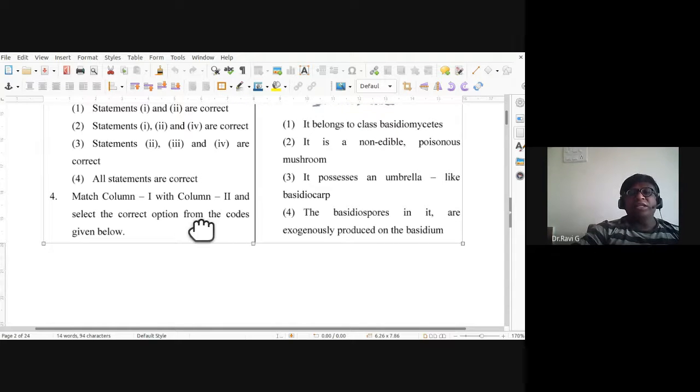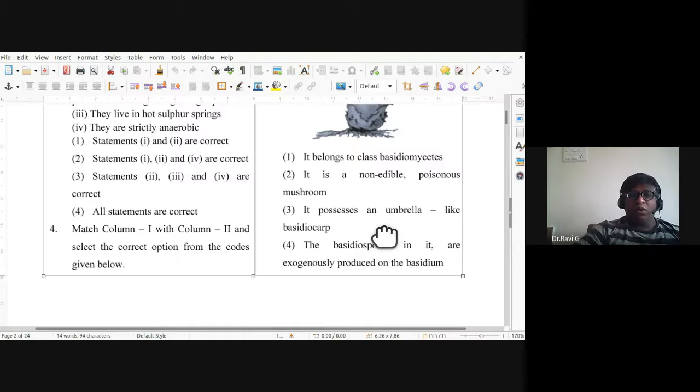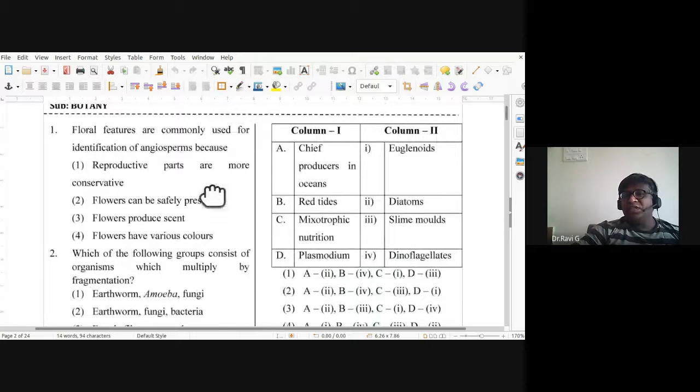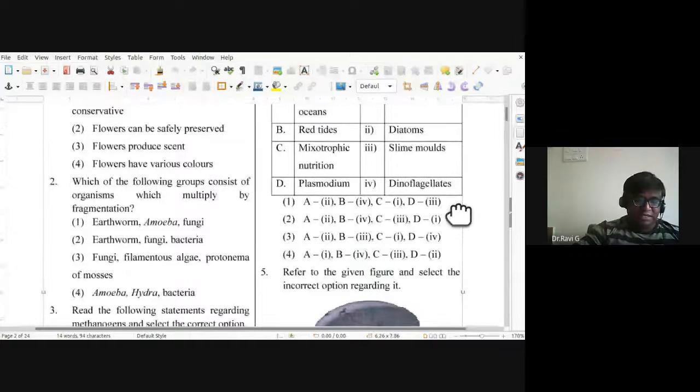Okay. So match column 1 with column 2 and select the correct option from the given options. The chief producers in oceans are diatoms. Red tides are caused by dinoflagellates. The mixotrophic nutrition you find in euglenoids. The plasmodium is the body of slime molds. So for the fourth question, the answer is the first one.